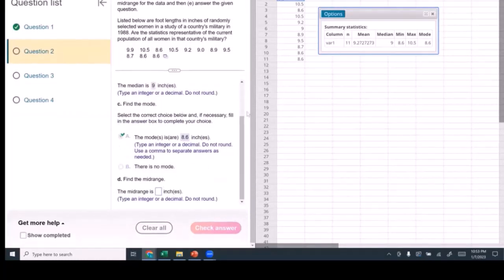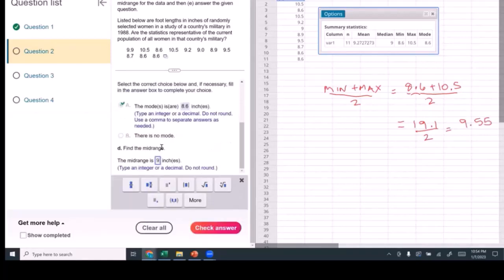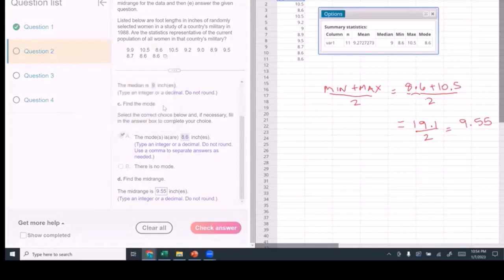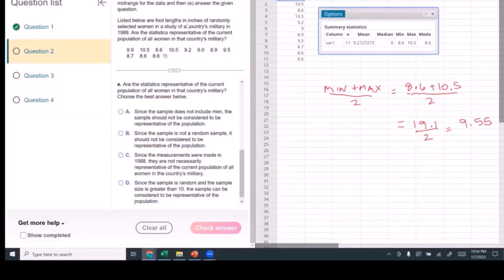And the mid-range, remember, we have to add the min plus the max divided by 2, which is 8.6 plus 10.5 divided by 2, which is 19.1 divided by 2, which is 9.55. Check answer. Good.